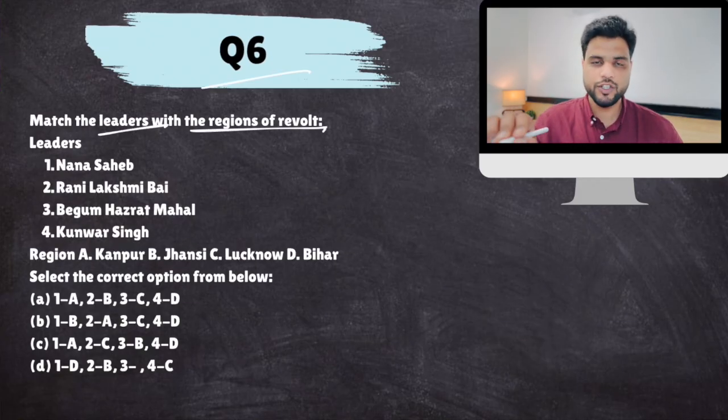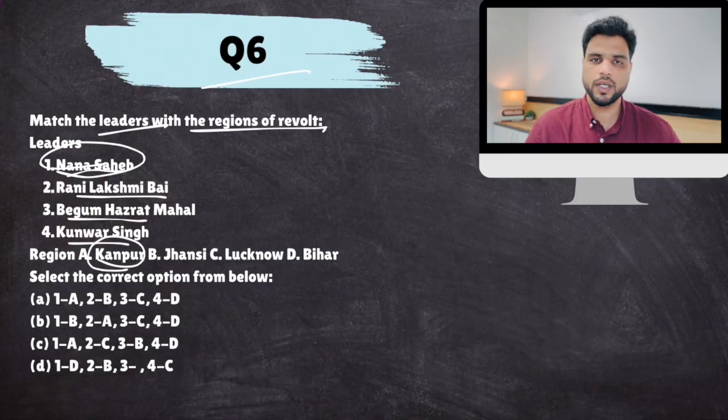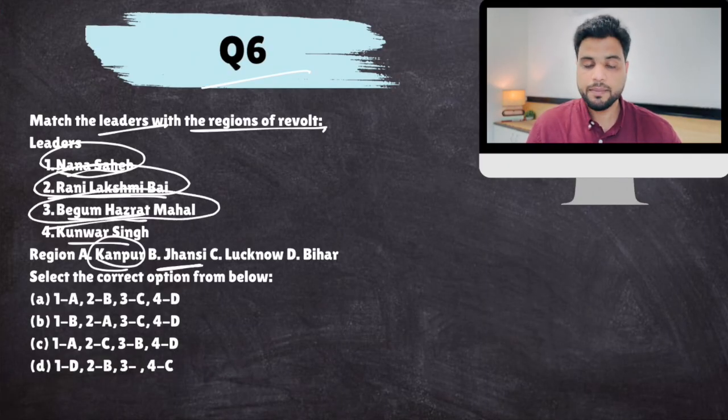Okay, so different regions of India which rose up in revolt had different leadership. Nana Sahib, Rani Lakshmi Bai, Begum Hazrat Mahal, Kunwar Singh. So Nana Sahib revolted in Kanpur, the adopted Peshwa. Rani Lakshmi Bai was from Jhansi. Begum Hazrat Mahal was the wife of the Nawab of Awadh, whose kingdom was annexed under the doctrine of lapse.